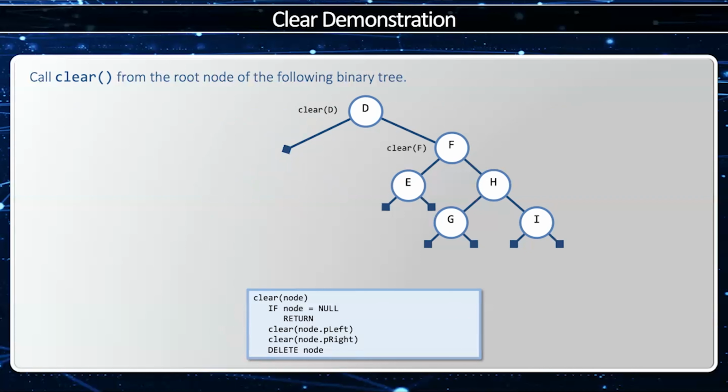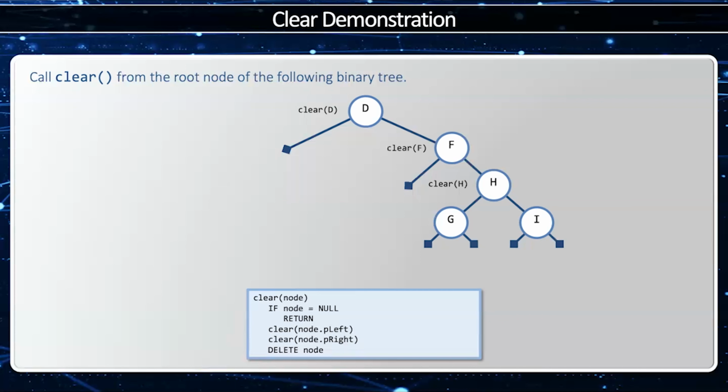Now when I'm in F, I'm going to attempt to call clear on P left, which is E. Now E is going to attempt to call clear on P left, which doesn't exist, and right, which doesn't exist, and now I could delete my node. Now that returns control back up to F. F's P left has already been cleared, so now I'm going to attempt to call clear on P right, which is H. Now I'm at H.